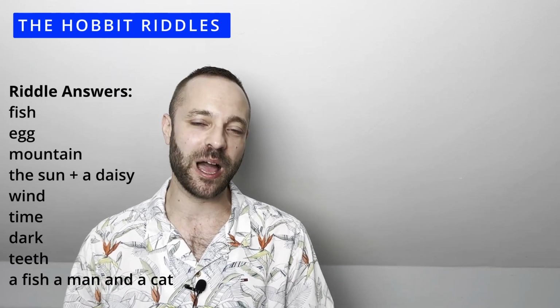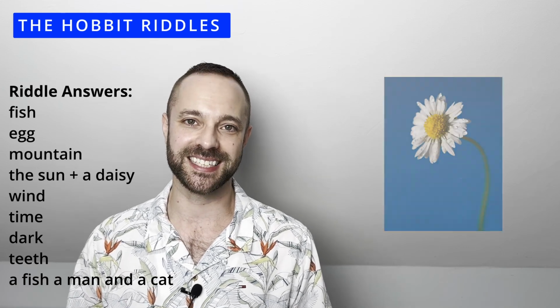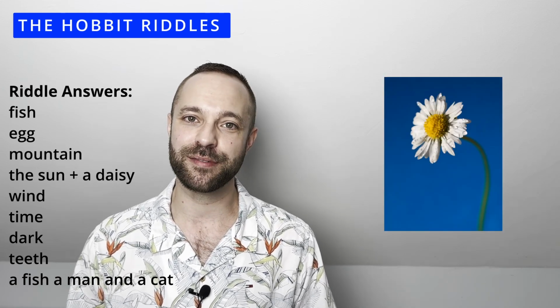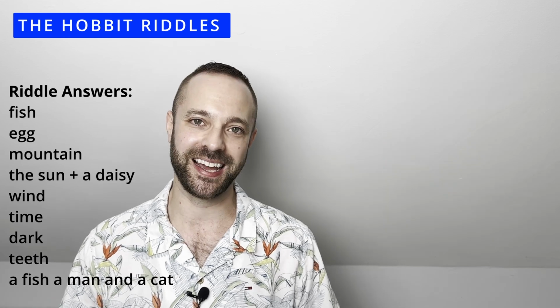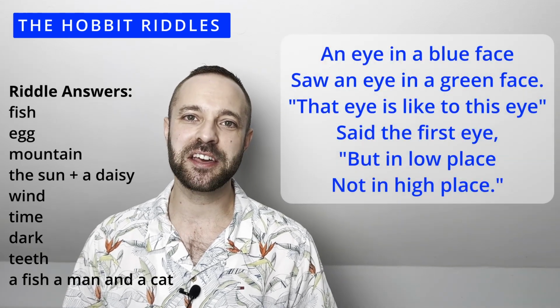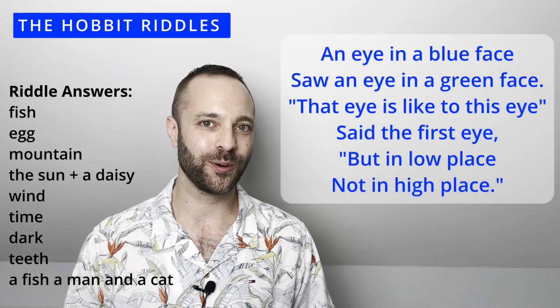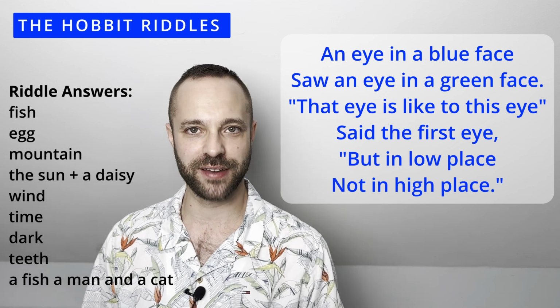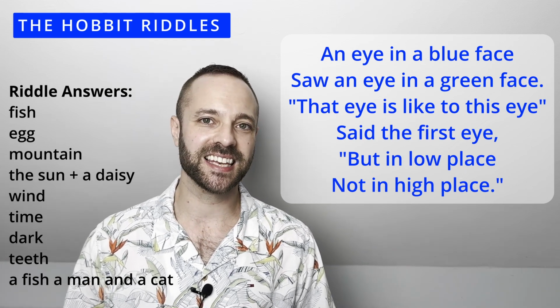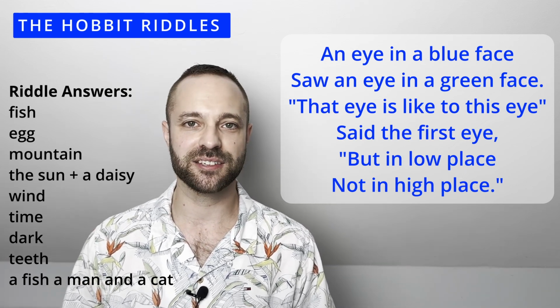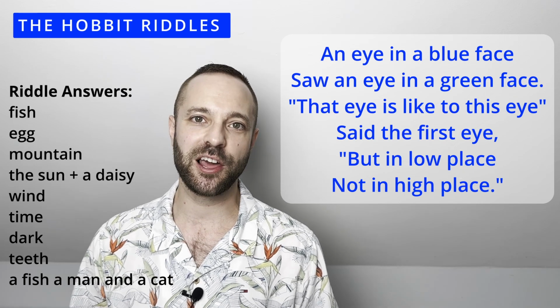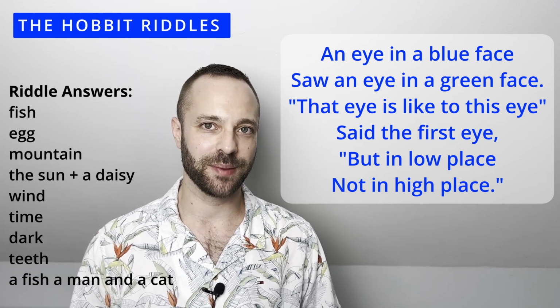For the next video, I'm going to help you out quite a lot by checking the meaning of daisy. A daisy is a type of flower. They're very common in the UK. An eye in a blue face saw an eye in a green face. That eye is like to this eye, said the first eye, but in low place, not in high place.